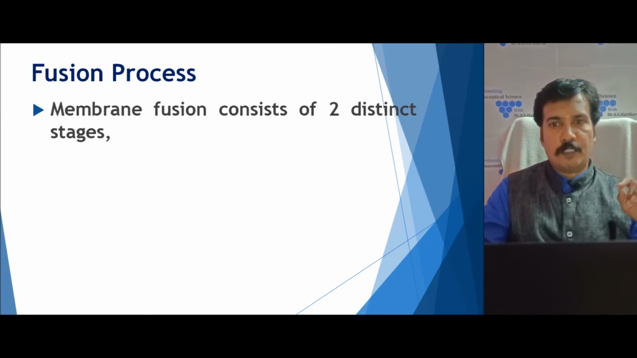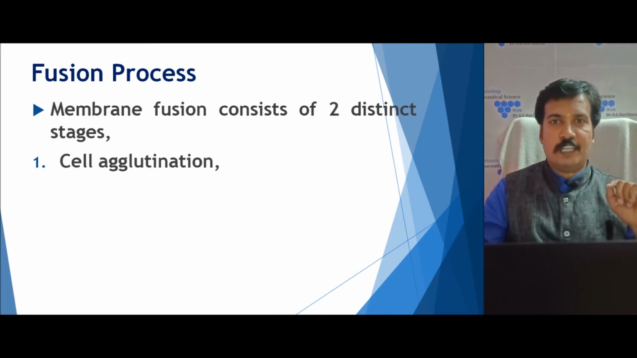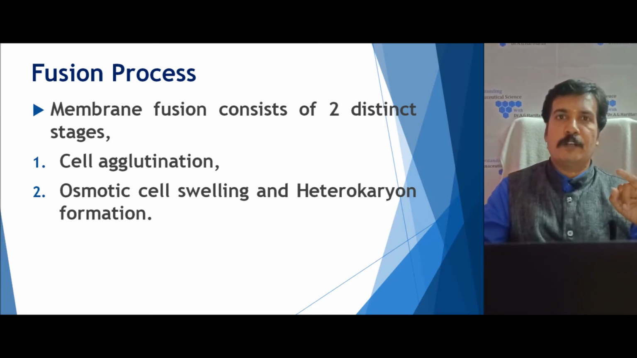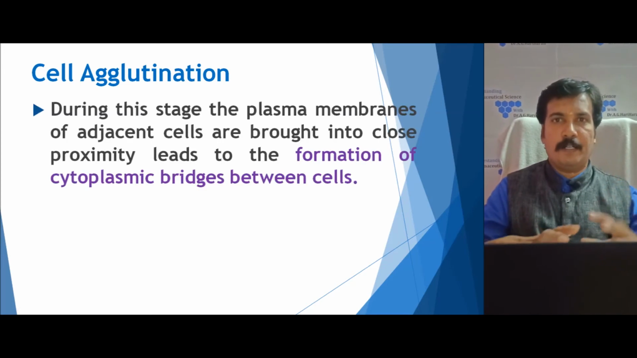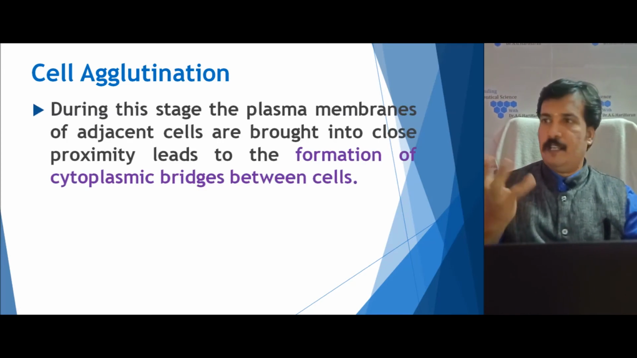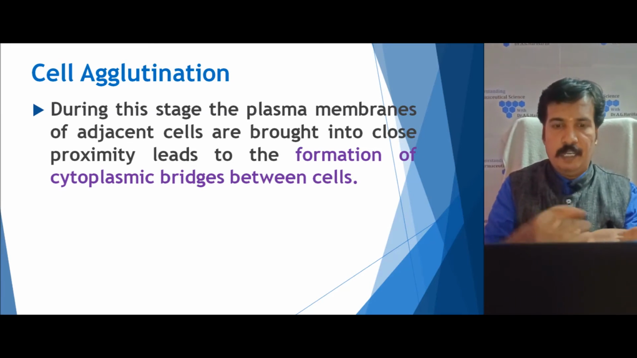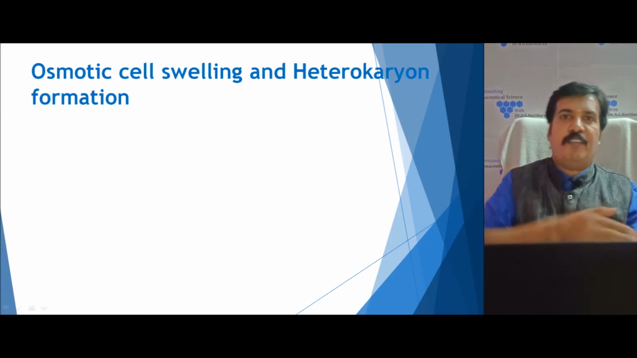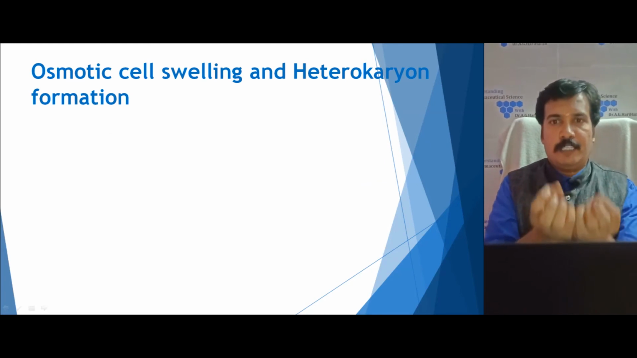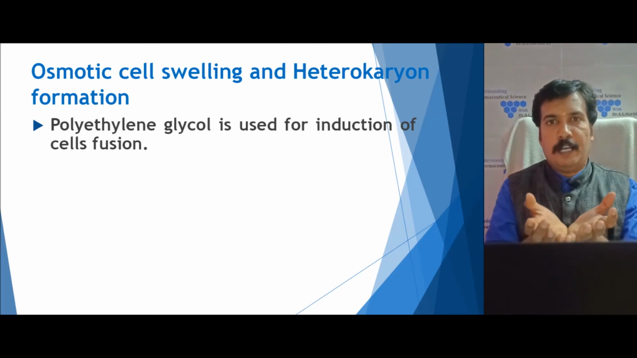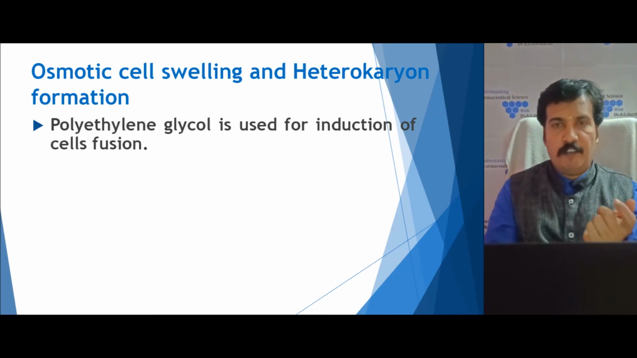So the fusion process occurs in two distinct stages. The first one is cell agglutination, and the second is osmotic cell swelling and heterokaryon formation. In the cell agglutination stage, the plasma membranes of the myeloma cell and the lymphocyte come into close proximity and a cytoplasmic bridge between these cells is formed. Then it favors the next phase, that is, the osmotic cell swelling and heterokaryon formation. In this, the polyethylene glycol helps in the induction of the cell fusion process.